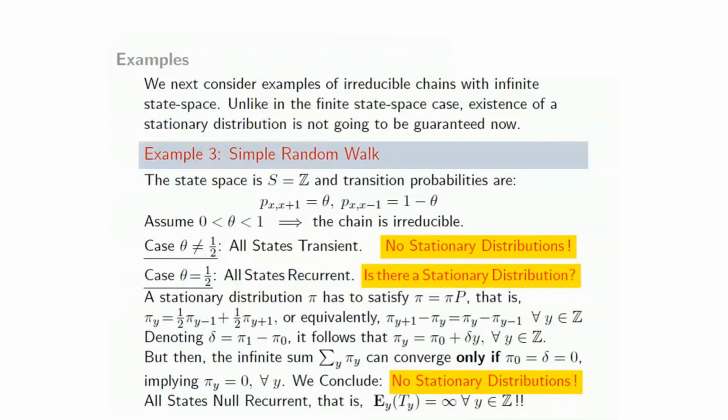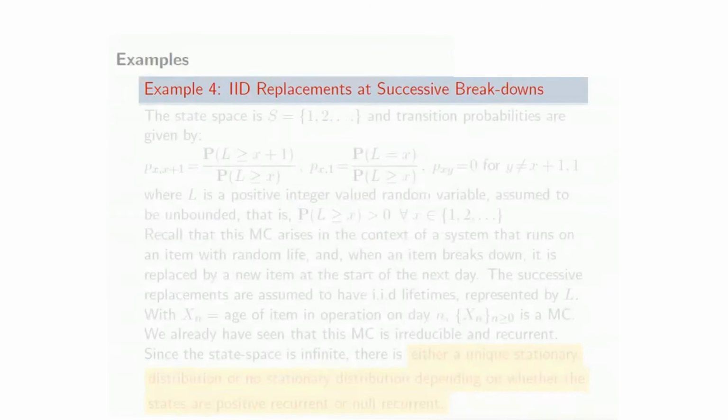Of course, in turn that really means that all states are null recurrent, which means that return time to any state y starting from the state y is always infinite. So for simple symmetric random walk, if it is not symmetric, all states are transient, and if it's symmetric, then also no stationary distribution. That means all states are null recurrent, which means that for random walk there is never going to be a stationary distribution. Simple random walk. Okay, so that's our first example with infinite state space.